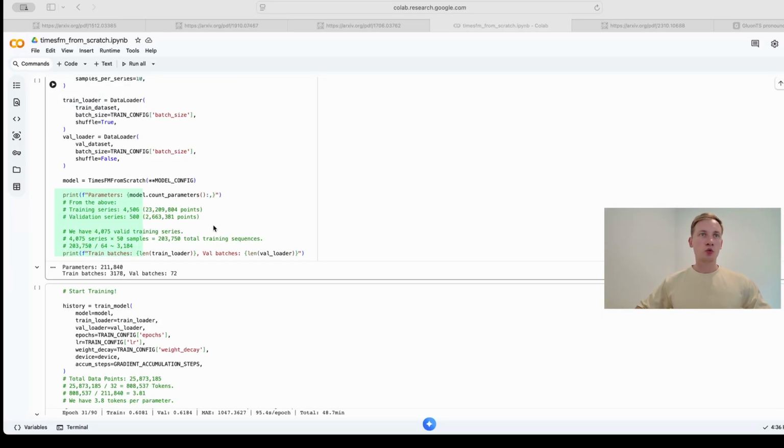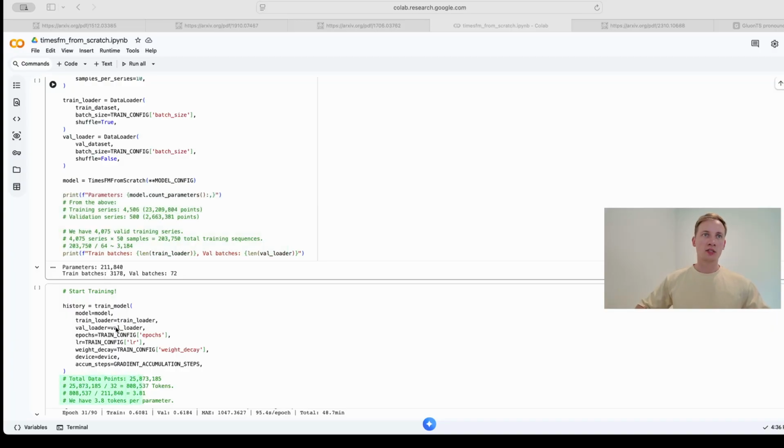Now let's do some crucial sanity checks here. First, we have 4,000 valid training series. If we multiply it by 50, we get 200,000 total training series. Why we multiply it by 50 is because we randomly sample 50 times from those 4,000 series. And then if we divide by 64, our batch size, we get around 3,000 training batches.